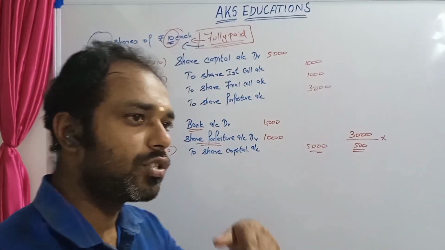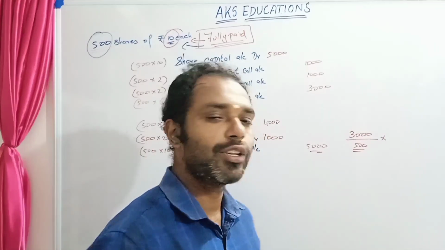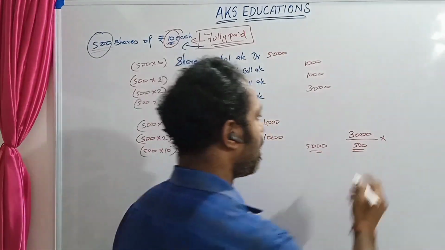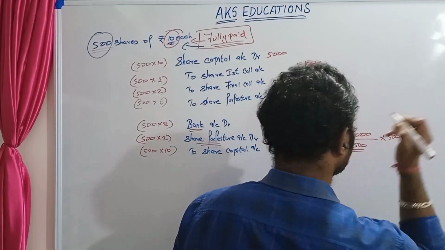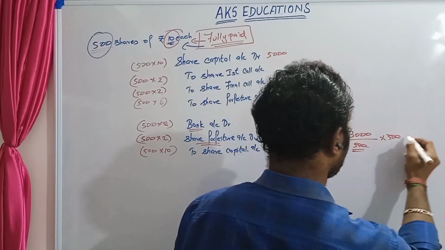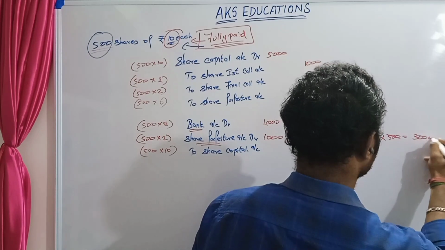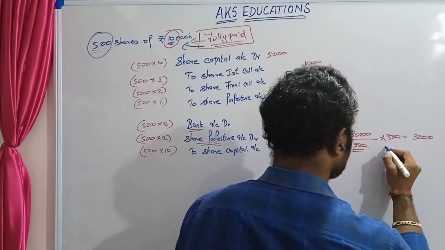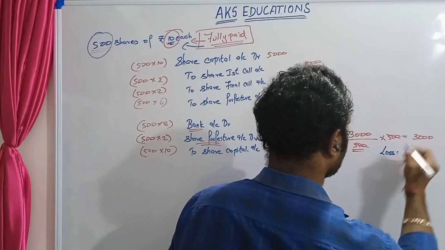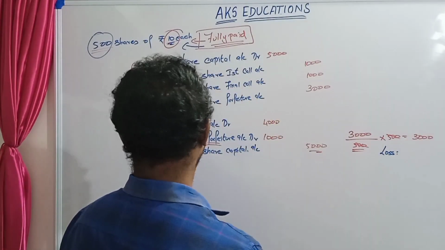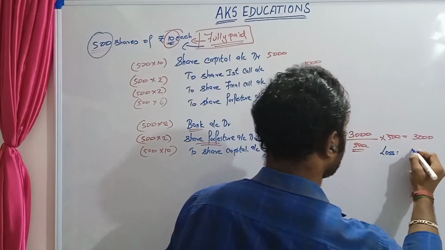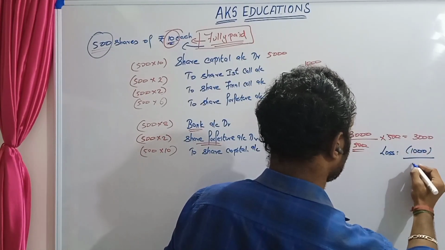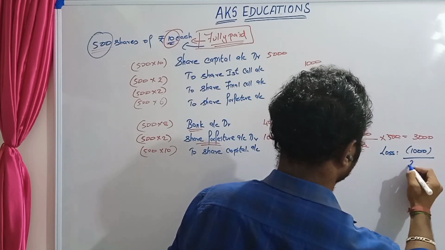The company can reissue 100 shares, 300 shares, or all the 500 shares. Here the company is reissuing all 500 shares. So 500 is gone, and it is 3,000. Next we concentrate on the loss. How much is the loss? Obviously 1,000 rupees is the loss, so you have to deduct it. So it is 2,000.